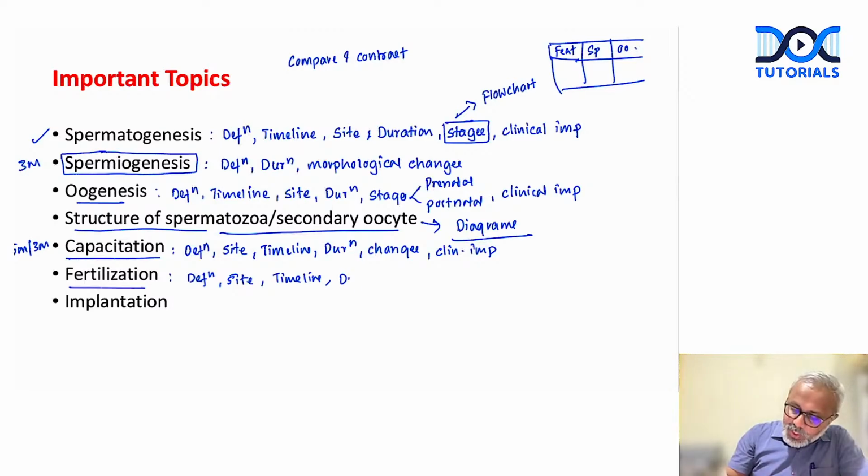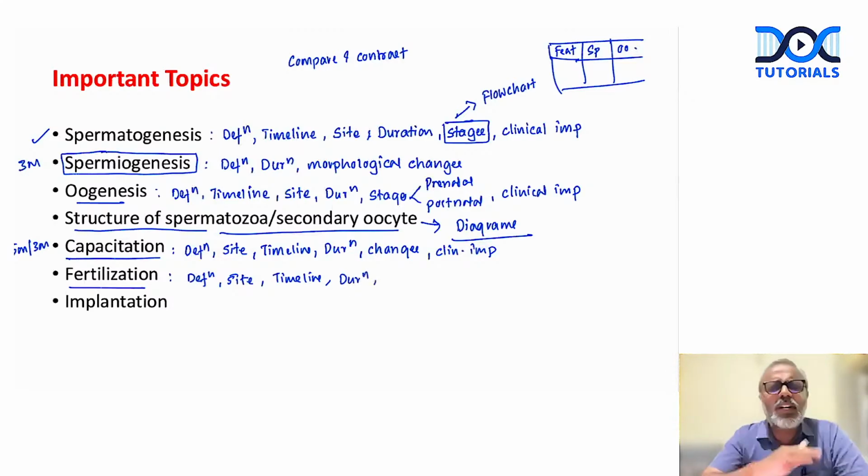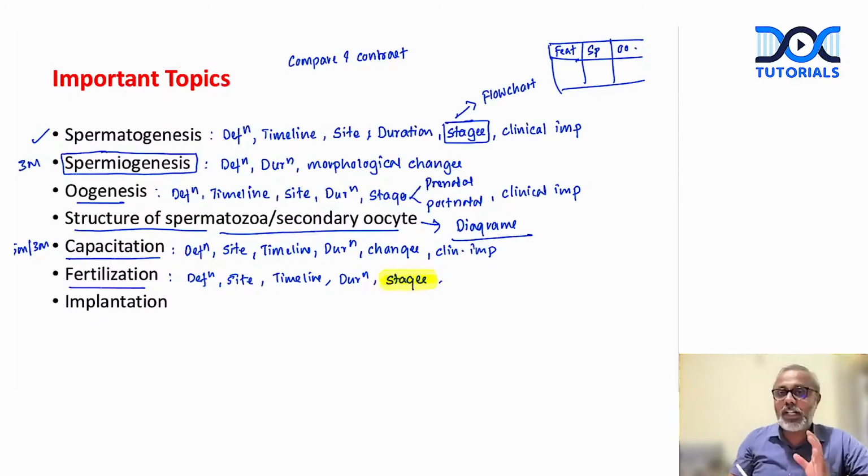Then what is the duration of fertilization? Usually the process lasts for about 24 hours. Then what are the stages? The stages are compared to the 3 barriers the spermatozoa need to penetrate, so we need to mention the stages of fertilization.